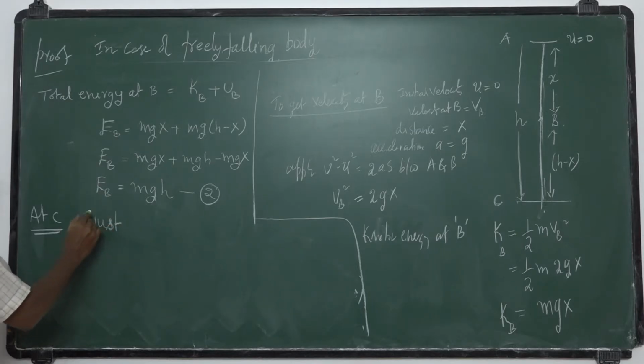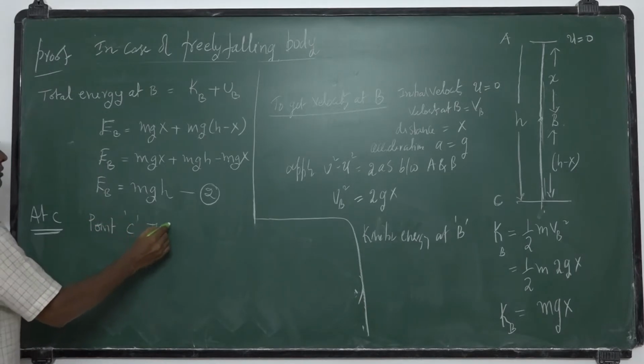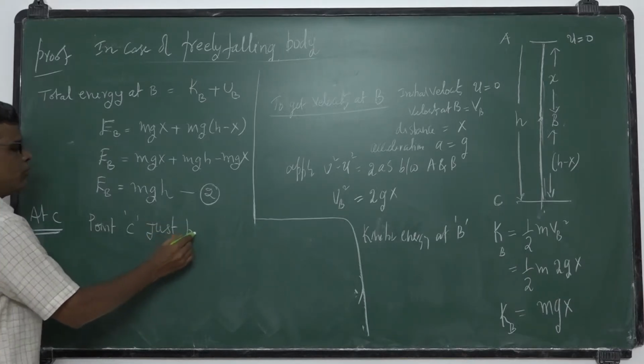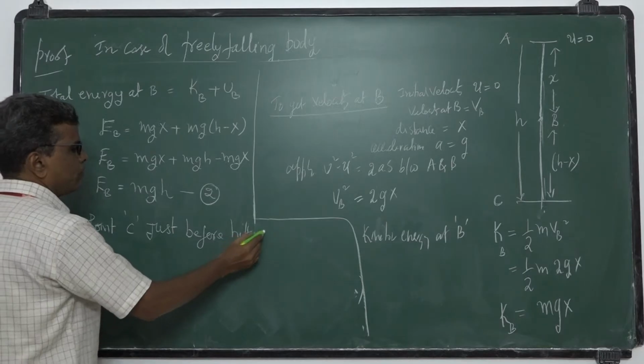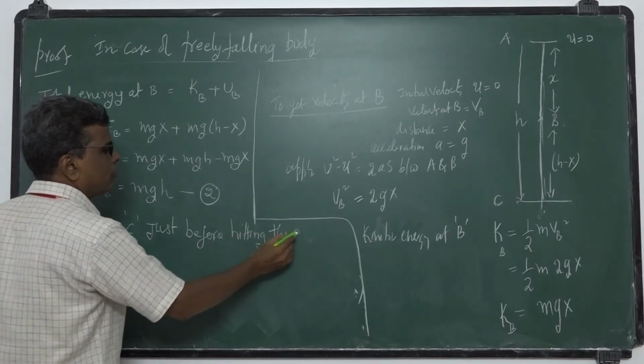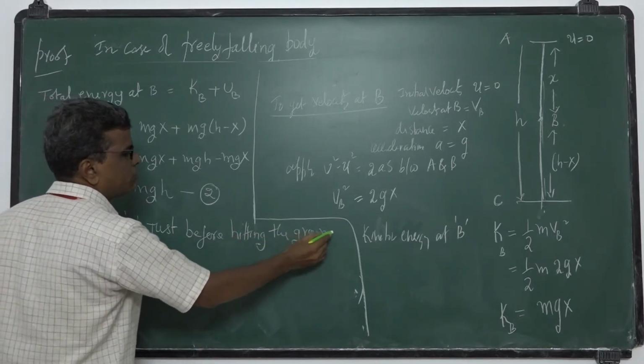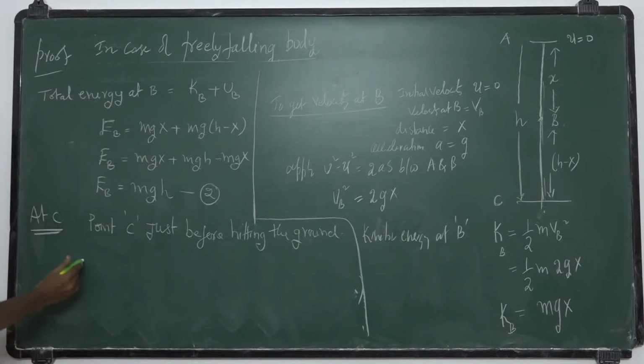This is the point C, where it is just before hitting the ground. Okay, that is the point I chose. Just before hitting the ground, it is at zero height from the ground. So what is its potential energy?